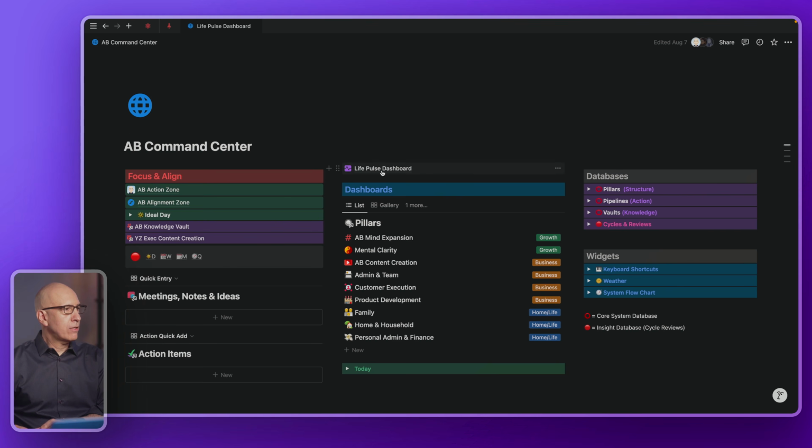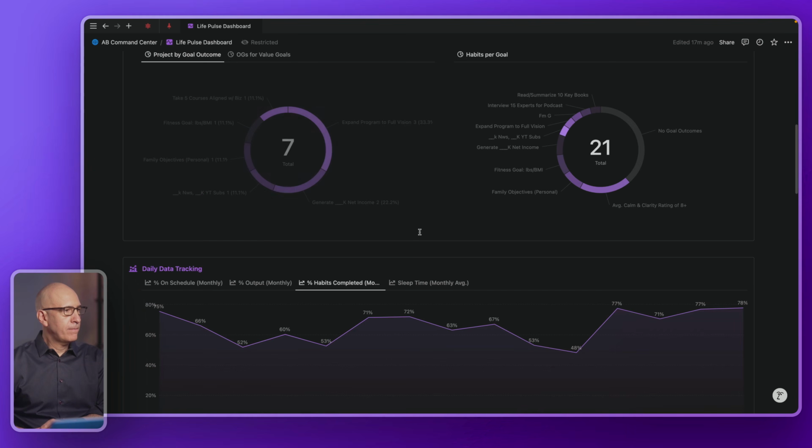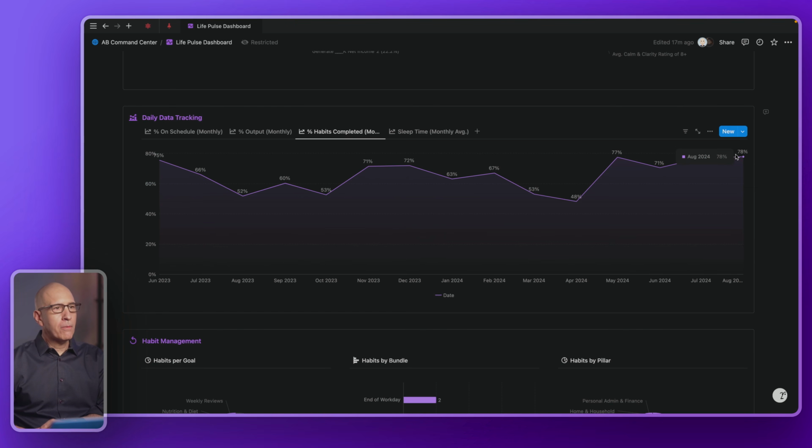So back here in our Life Pulse dashboard, this is month by month, the average of those things that I try to do 100% of every day, but almost never get 100% done. This is demo data. I have months that are much worse than this, and I have months that are, well, this is as good as it gets usually for a month. But if you're doing 75%, that's pretty darn good of your habits consistently across the month.